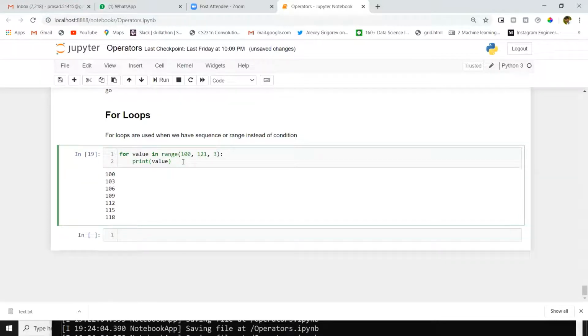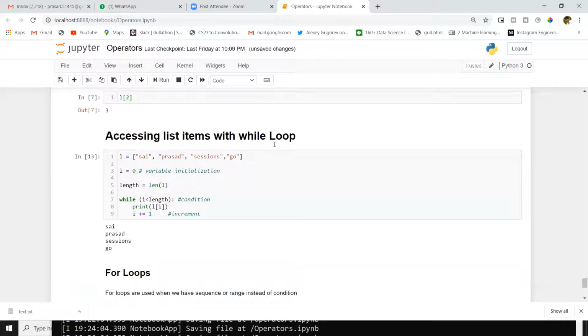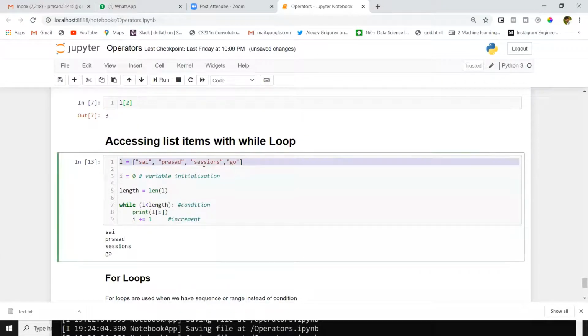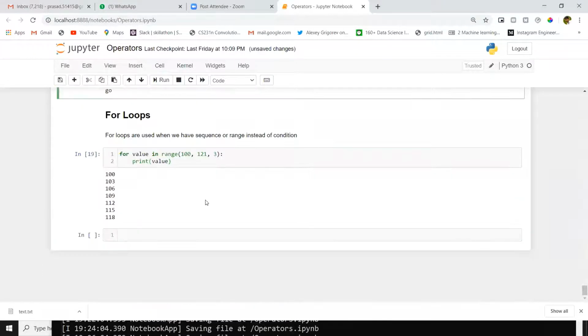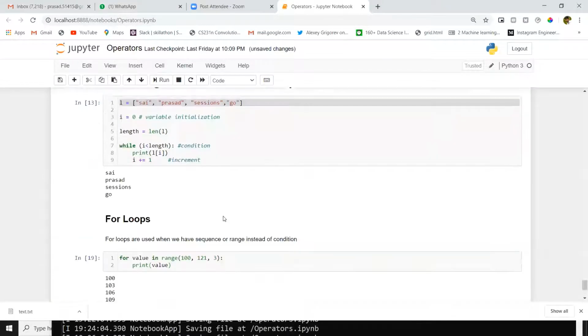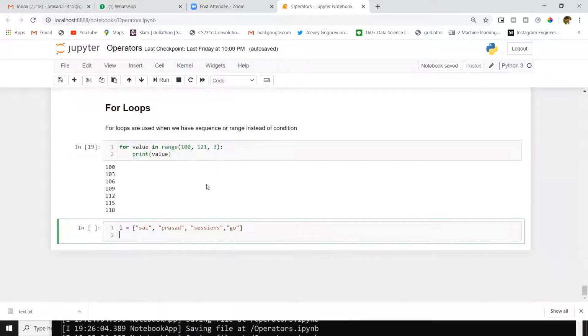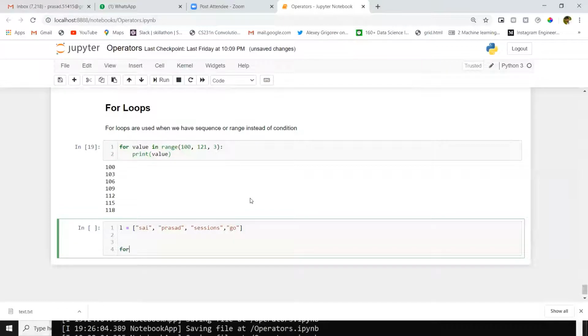You can use it like anything. We did some operations on list, right? For this same list, I will do operations with for loop. You will get much clarity on while loop and for loop. For declaring for loop, just type for, then a space. After that, one variable. Suppose I give list_item, because I am fetching each item from the list. Then in.